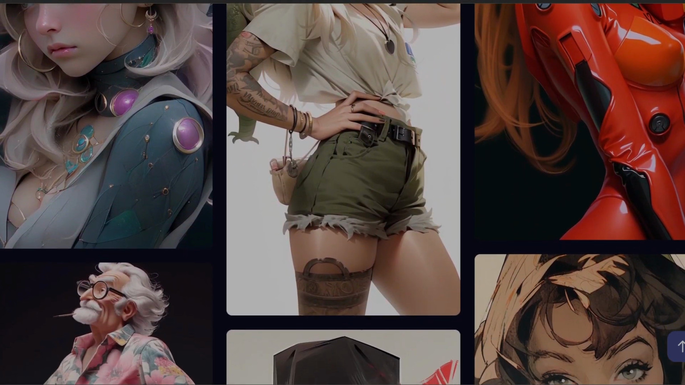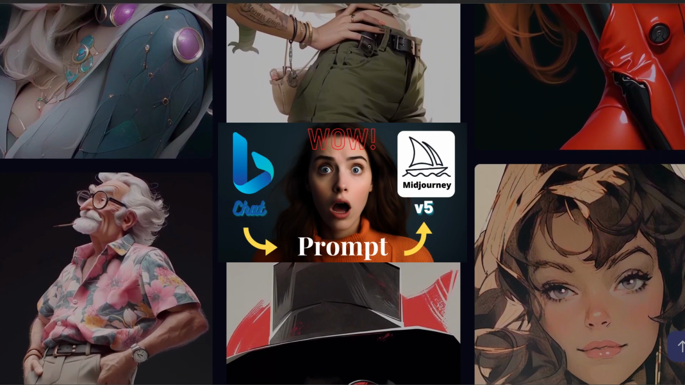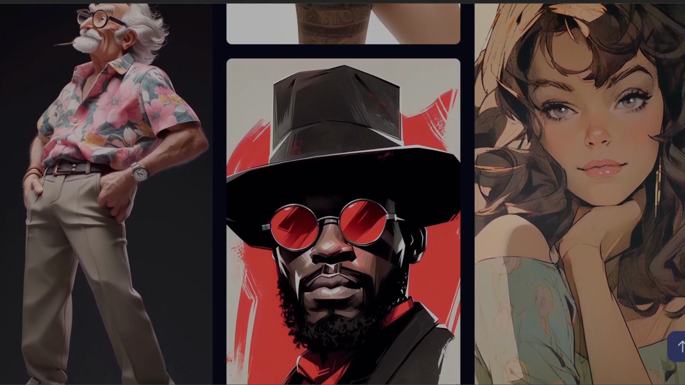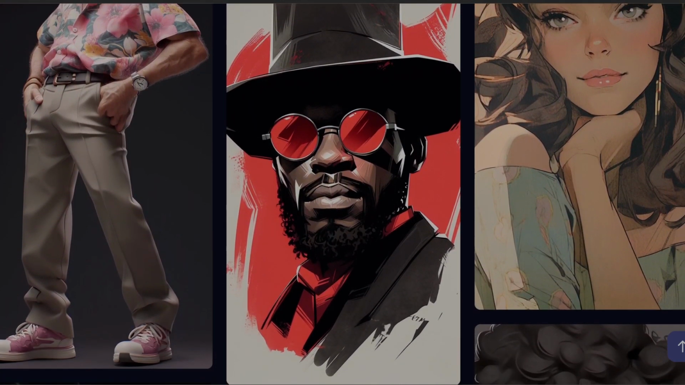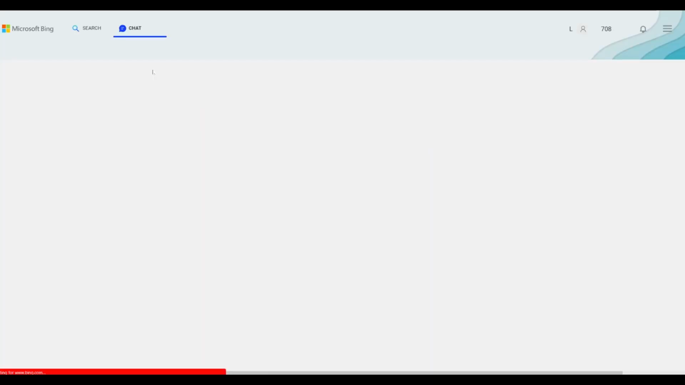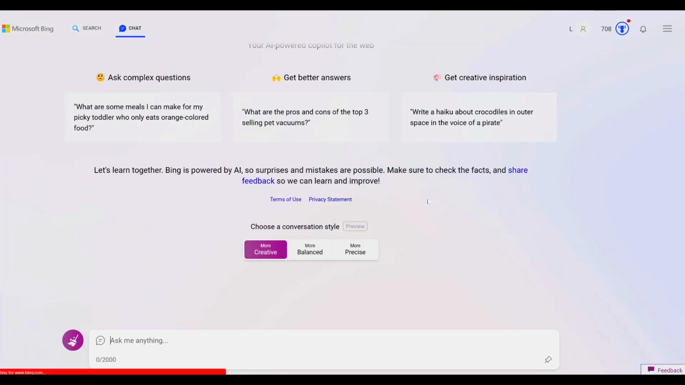If you want to learn more about using Bing Chat as a prompt generator for Midjourney, I have a full video on that I posted earlier. So now that we have the tools, let's get started. I'm going to open the Bing browser and click Chat, and once inside the chatbot screen, I'm going to select the option for Creative Conversation Style.